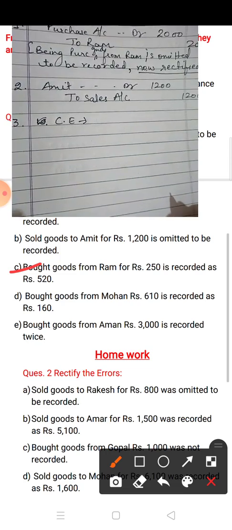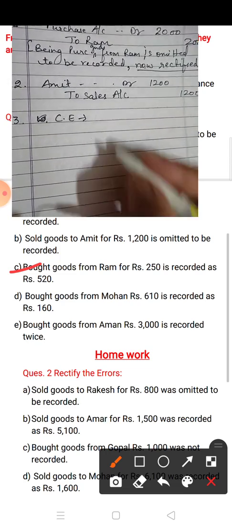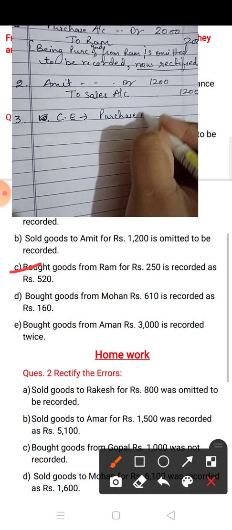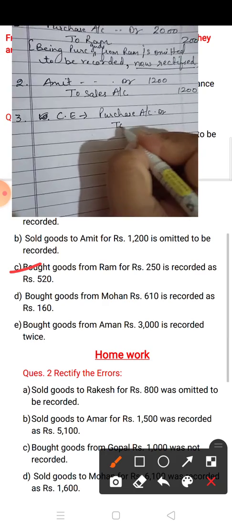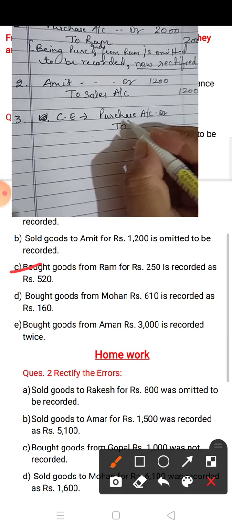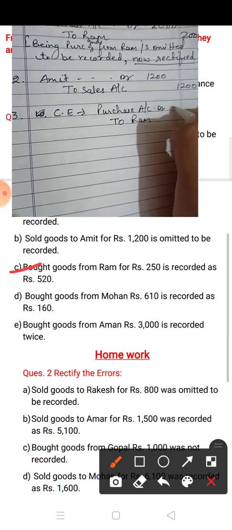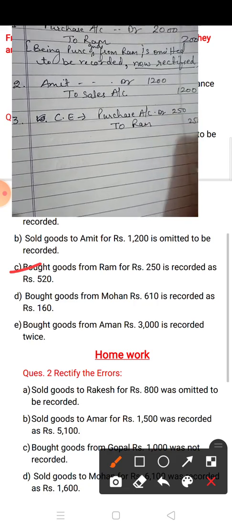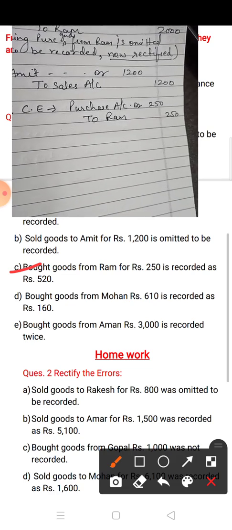So what is the correct entry? Bought goods from Ram for rupees 250. It means purchase account debit. When we purchase goods from any person, you have to write purchase in place of goods. So bought goods from Ram means purchase account debit to Ram. This is the correct entry, and the correct amount is 250.